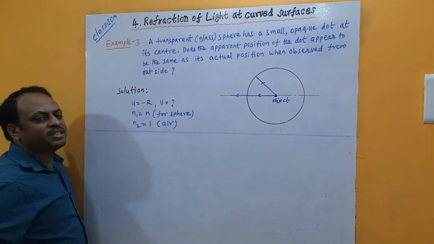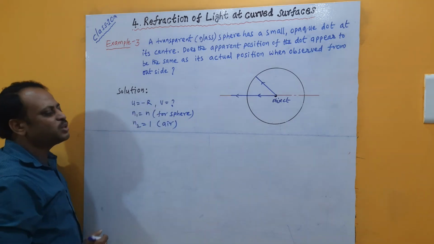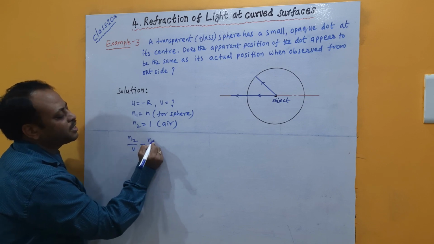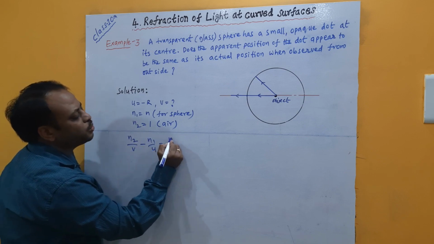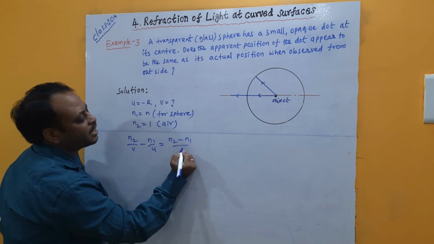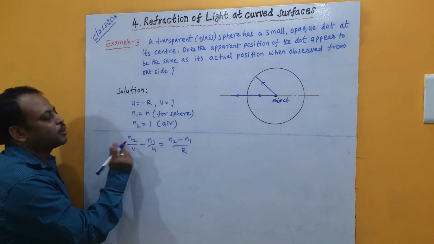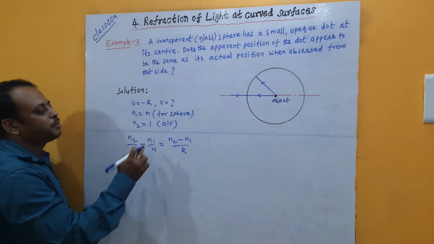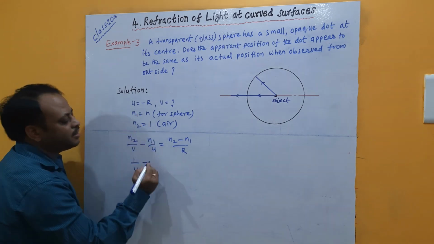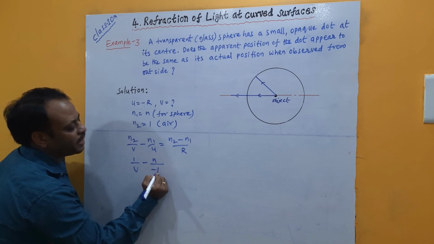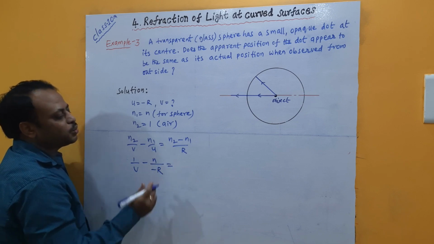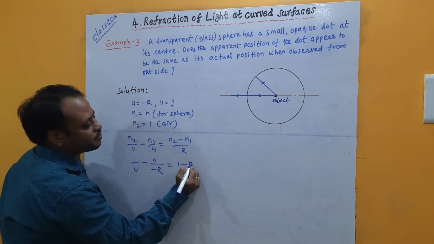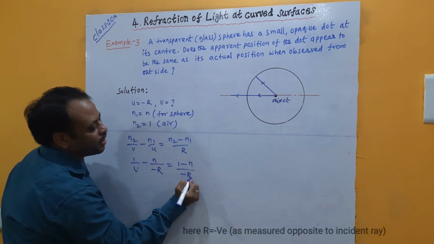Now let me substitute this in the single curved surface formula, which says that n2 by v minus n1 by u is equal to n2 minus n1 by r. n2 is 1, so 1 by v, which we have to find, minus n1 is n by u is minus r. That is equal to n2 is 1 minus n1 is n by r is minus r.